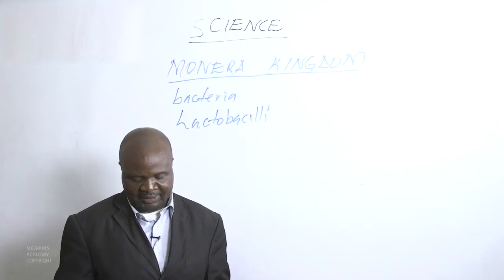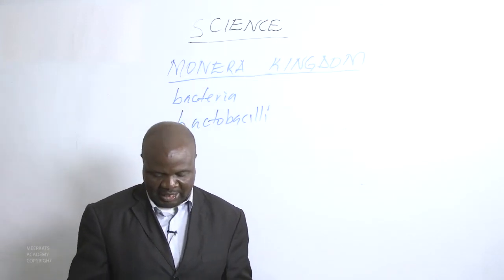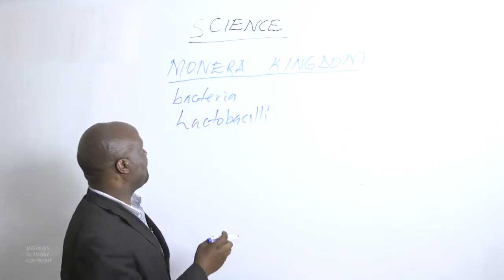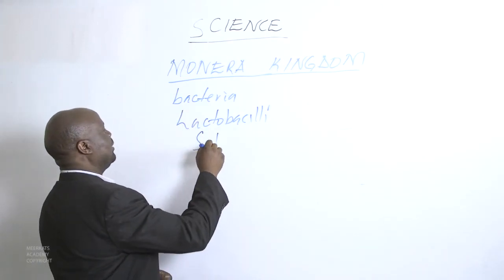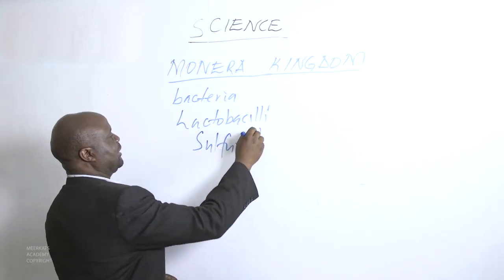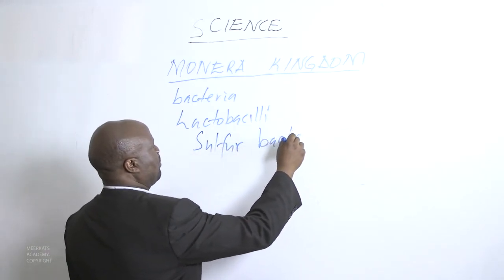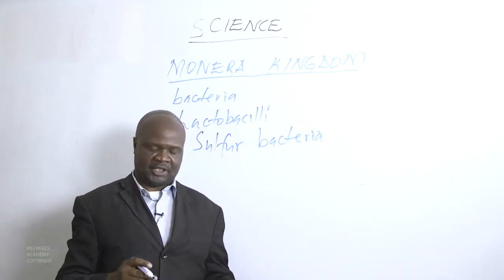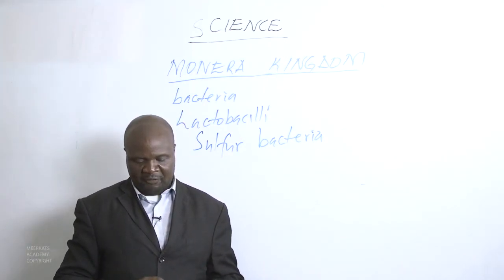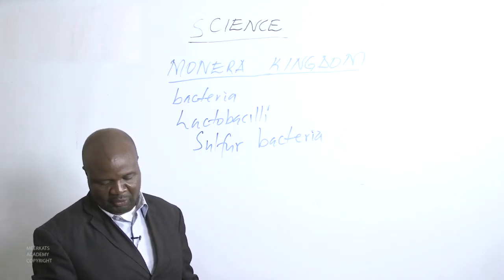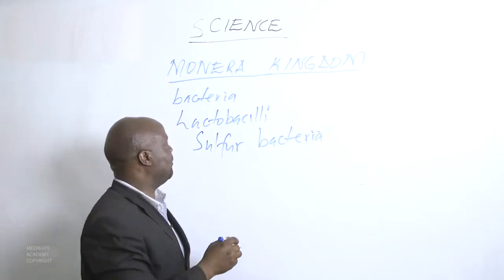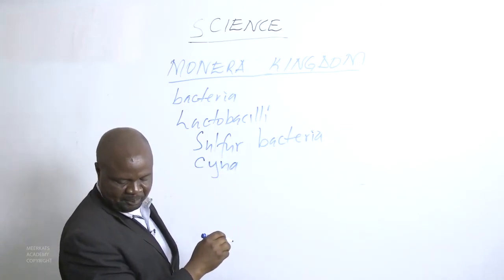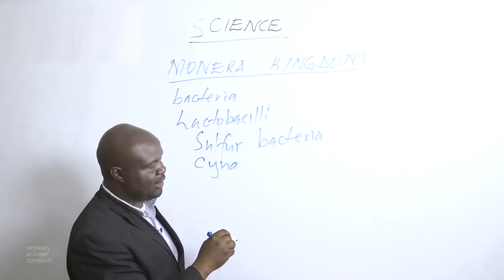Very few bacteria, like sulfur bacteria, are exceptions. There is a bacteria called sulfur bacteria, and another one called cyanobacteria.